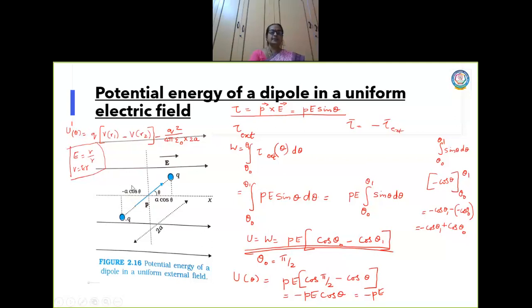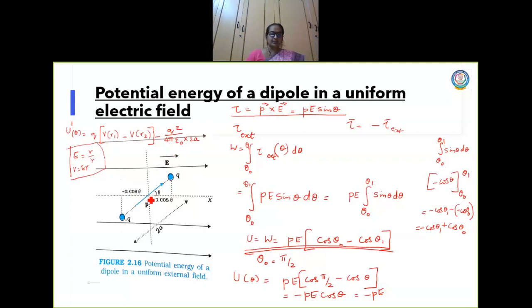So for the displacement, come back to this diagram. Take this small triangle. Here there is an angle of inclination theta. This is the semi length of the dipole, so this side is a. Here this will also be a.